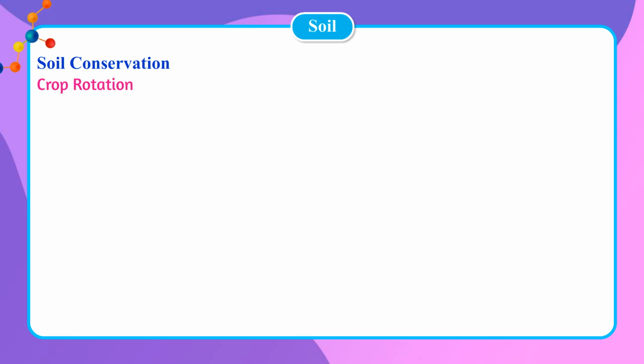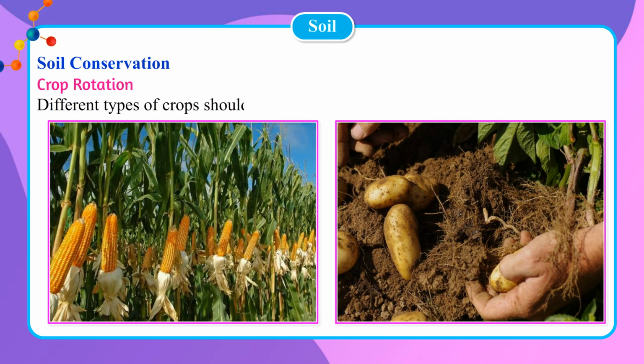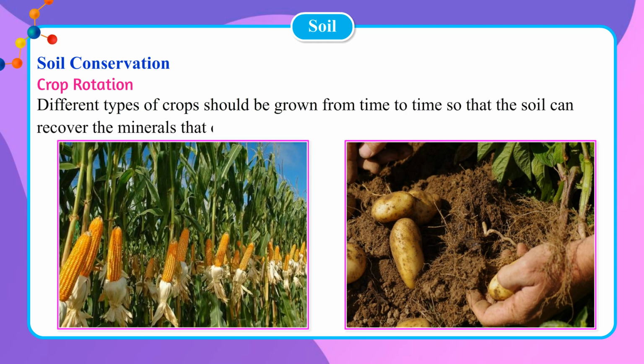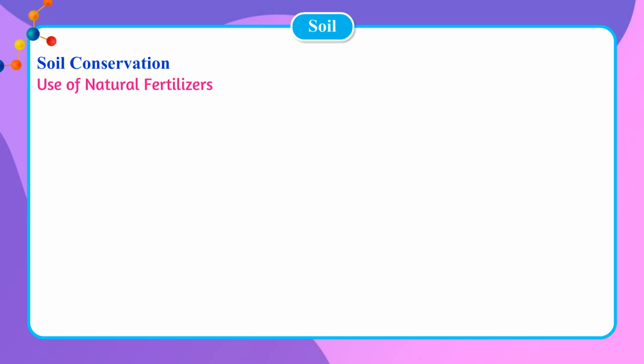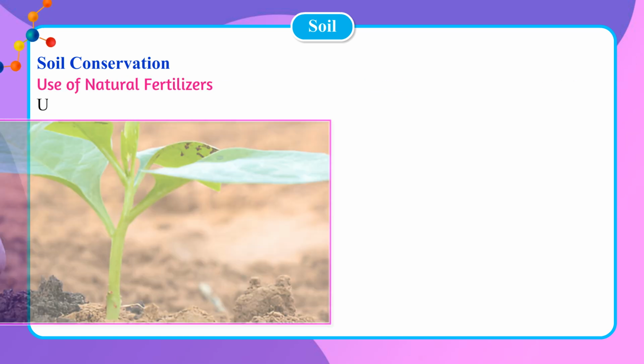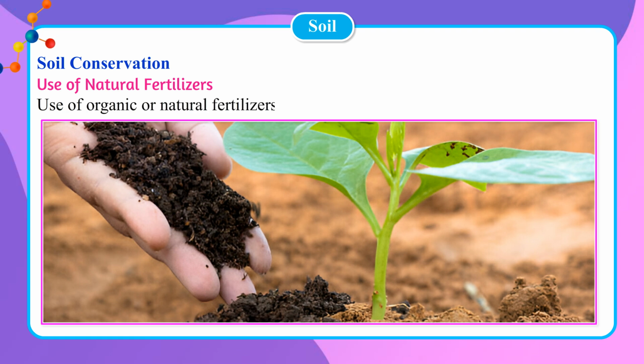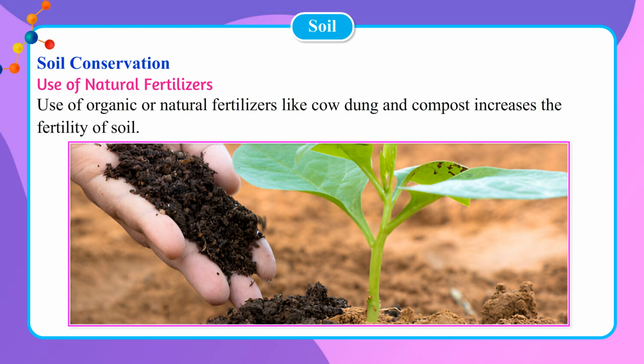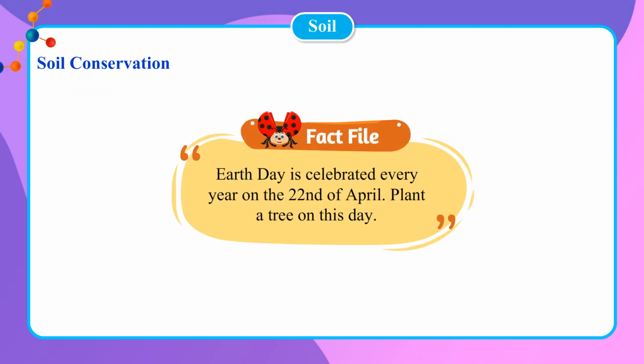Crop rotation. Different types of crops should be grown from time to time so that the soil can recover the minerals that one crop has used. This process is called crop rotation. Use of natural fertilizers. Use of organic or natural fertilizers like cow dung and compost increases the fertility of soil. Fact file. Earth Day is celebrated every year on the 22nd of April. Plant a tree on this day.